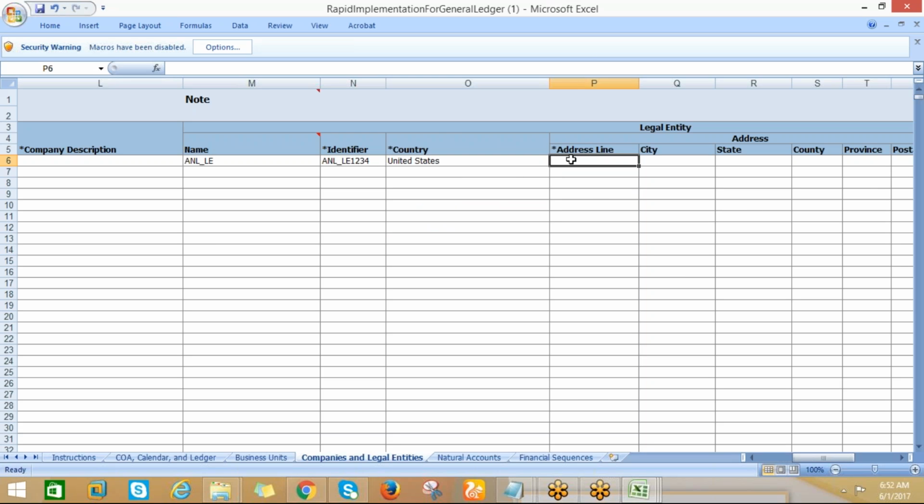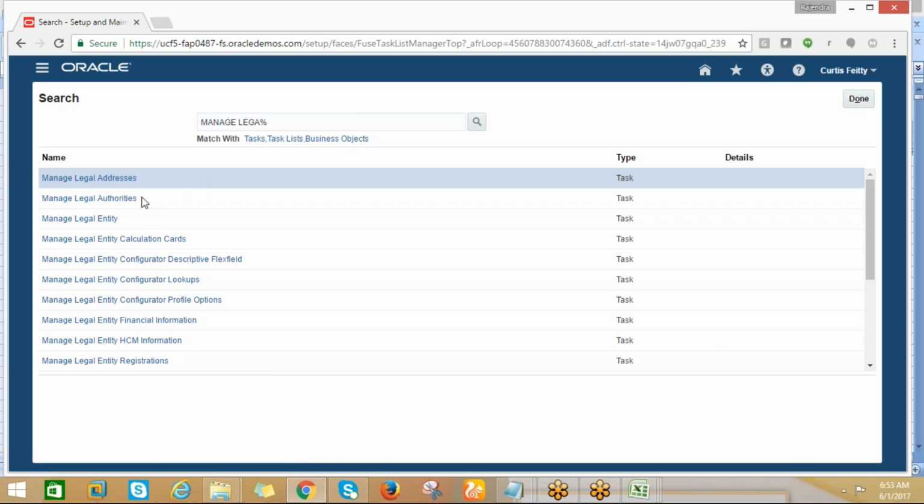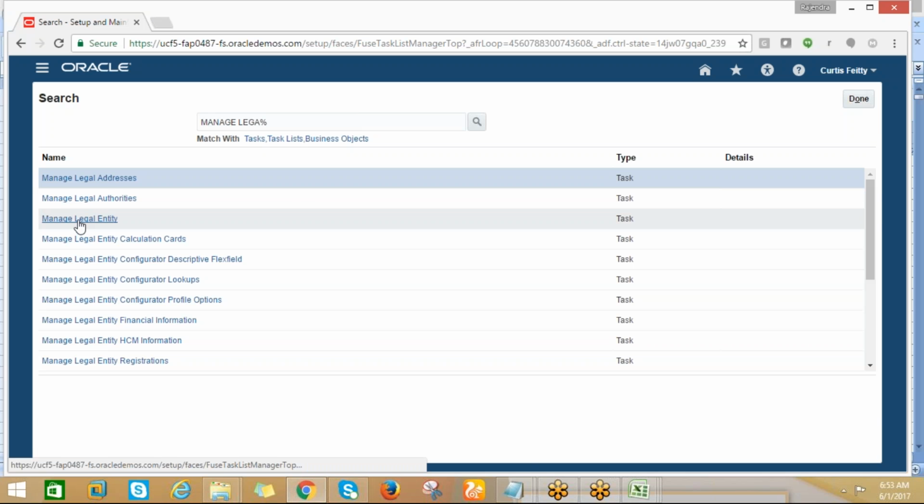Yeah, you can select it. Especially for US kind of addresses, what we can do is check that one: Manage legal entity. Here you can check, because sometimes it may be missed.